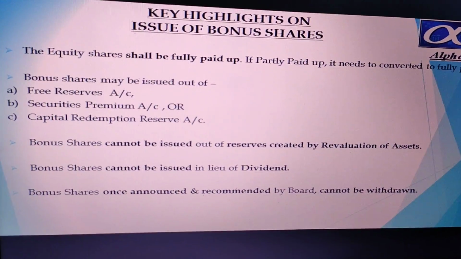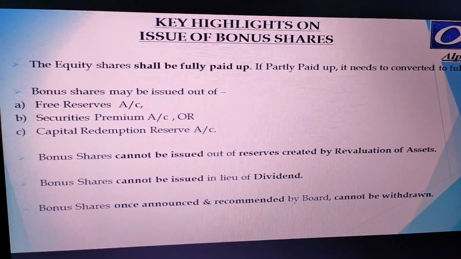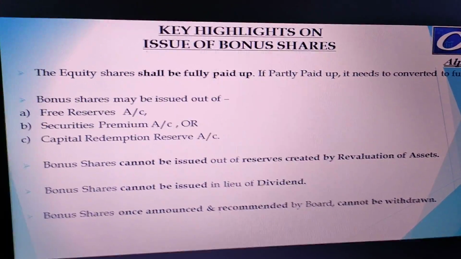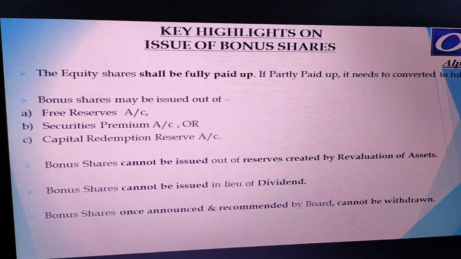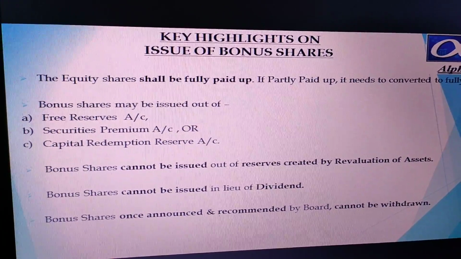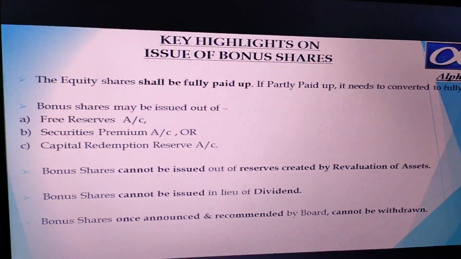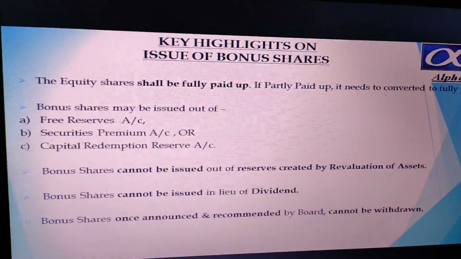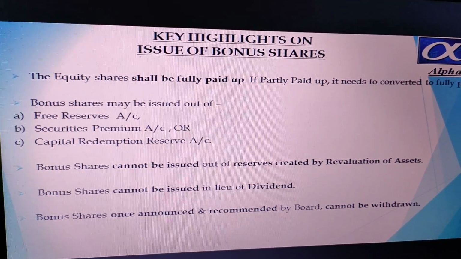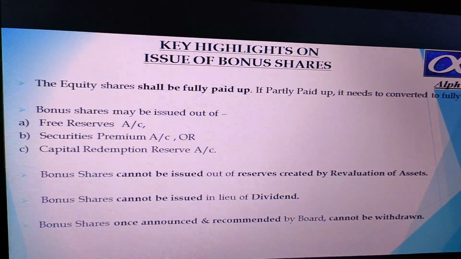And the last option is the capital redemption reserve account. Capital redemption reserve account means that preference shares will be redeemed after a certain period, say after 20 years, and need to be redeemed to the respective shareholders. So for this, one account will be created, which is called a capital redemption reserve account. It means that for every redeemable preference share, the company, out of the profits, will start allocating some part of the profit towards the preference shares which have to be redeemed, into the capital redemption reserve account.